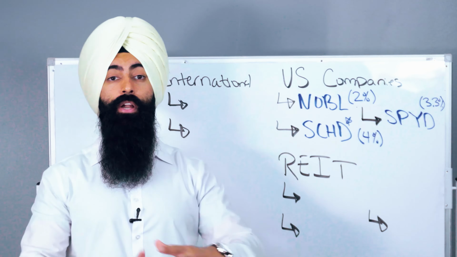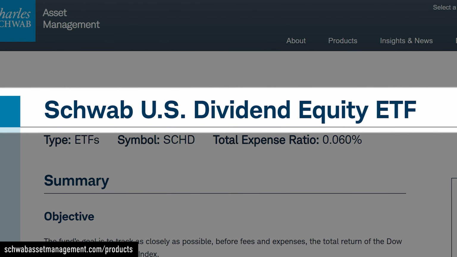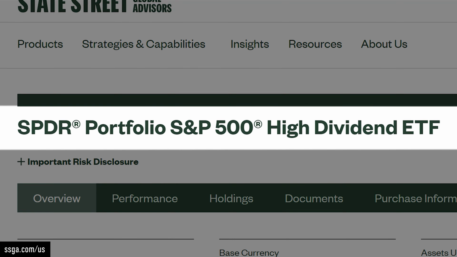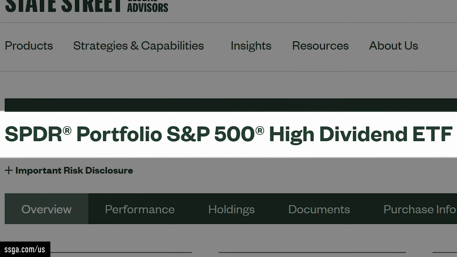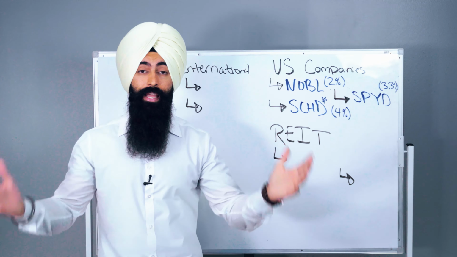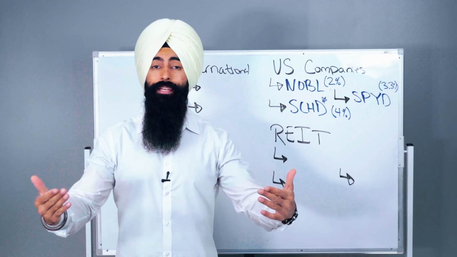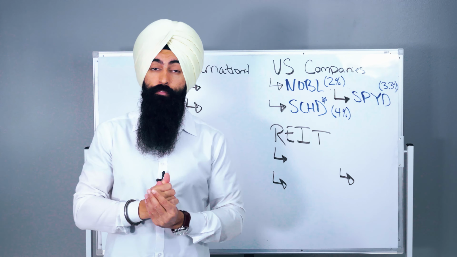SCHD, this is a broad United States dividend paying fund that's investing in high dividend paying companies across the United States. And then SPYD, this is an ETF that invests in the dividend paying companies in the S&P 500. Now, this is where you can start your research. Again, I'm not telling you what to invest in. I'm giving you ideas of how to start your research. But the whole idea here is, is there something specific that you want to invest in? And there's probably a fund for that. Now, you just got to find what type of dividends that you want to invest in.